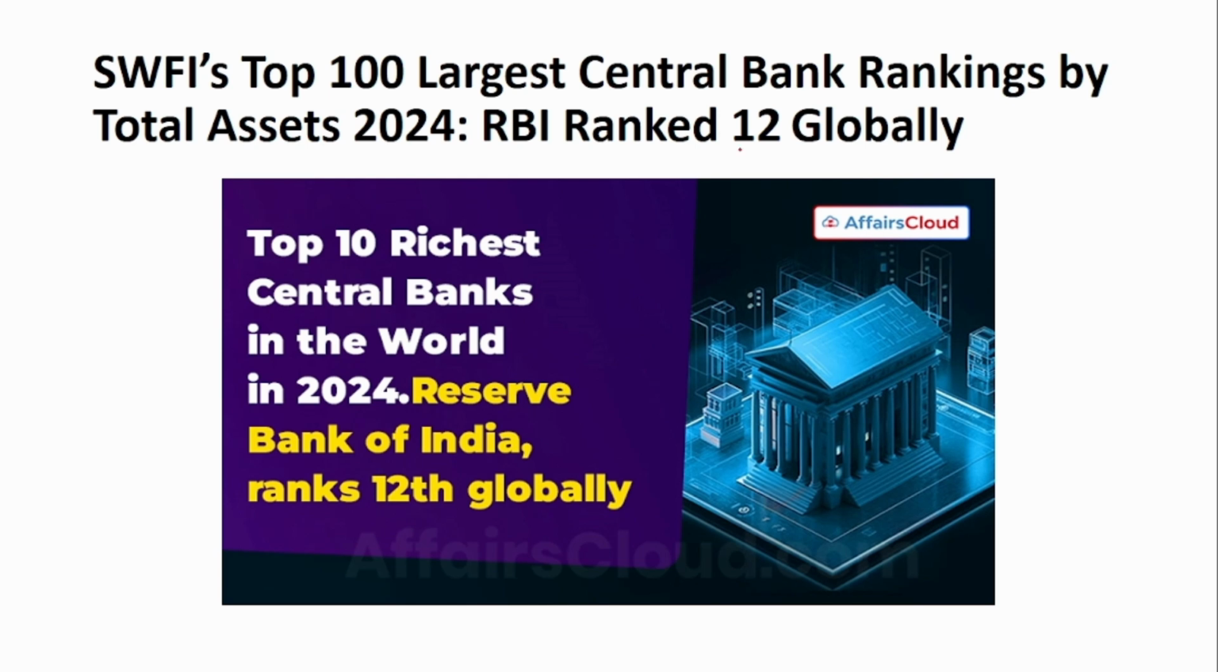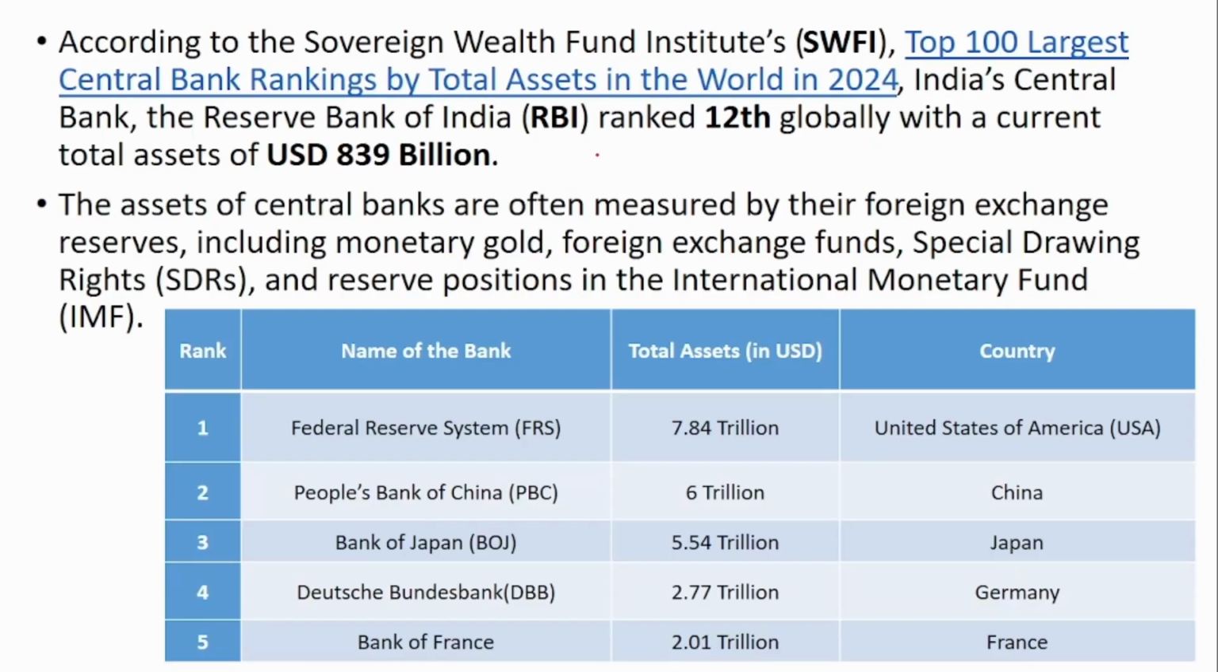Next is about the ranking that has been secured by RBI. The Sovereign Wealth Fund Institute had released the top 100 largest central bank ranking in case of total assets in the world in 2024. In that, RBI had ranked 12th globally with a total asset size of 839 billion. The various assets that are taken into calculation are foreign exchange reserves, monetary gold, foreign exchange funds, SDR, that is special drawing rights provided by IMF, and also the reserve positions in the IMF.